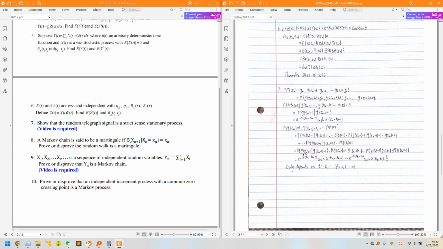So we can continue to write this formula as the probability of y of tn equals 1, given that y of tn minus 1 equals 1, times the probability of y of tn minus 1 equals 1, given y of tn minus 2 equals 1, and all the way to the probability of y of t1 equals 1, and we take the previous solution into this one, and we can get